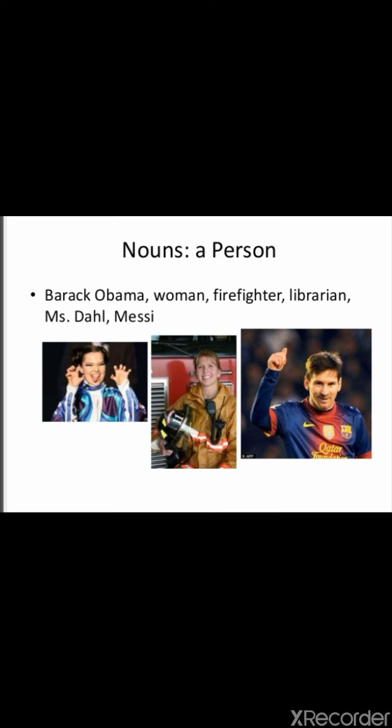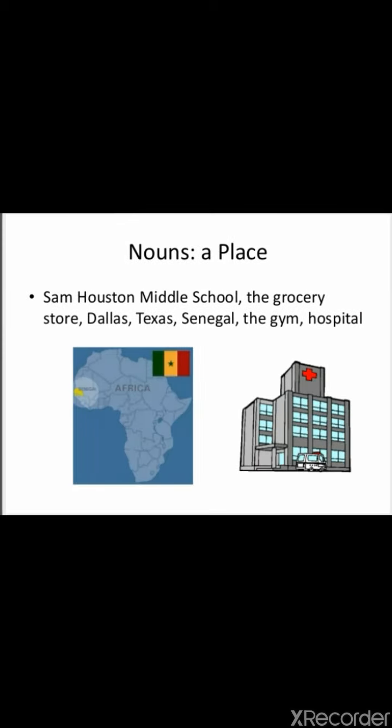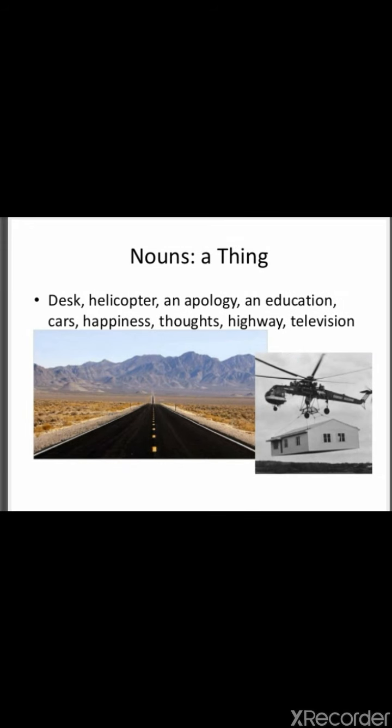Nouns can be persons like Barack Obama, women, firefighter, librarian, Miss Dahl, Messi. Nouns can be place like Sam Houston Middle School, the grocery store, Dallas, Texas, Senegal, the gym, hospital. Nouns can also be things like desk, helicopter, an apology, an education, cars, happiness, thoughts, highway, television.